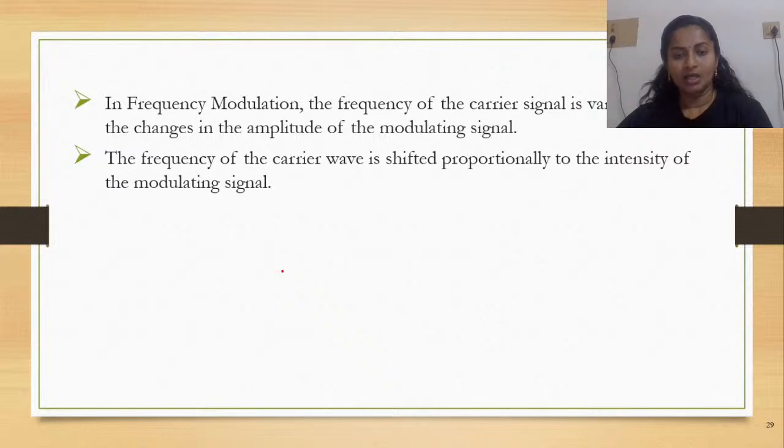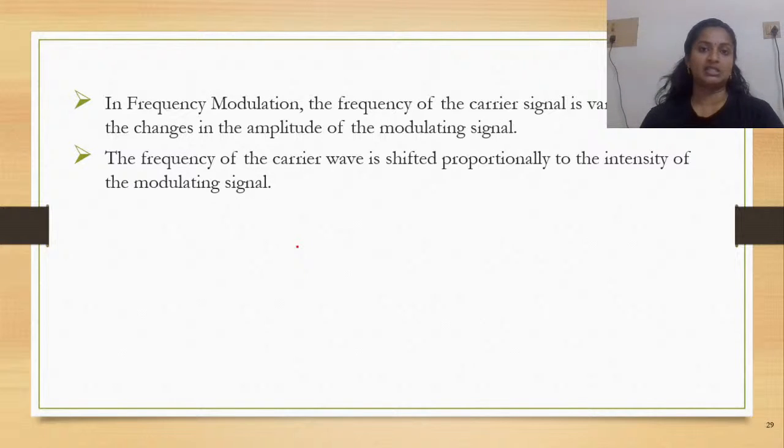Now, if you're trying to compare AM and FM, we know that AM can cover a larger area. Amplitude modulation can cover a larger area, but when you consider the frequency, it is actually a lower frequency. So when it is a lower frequency, it is susceptible to noise and interference. That means unwanted signals can creep into the AM. Is the idea clear? So for this reason, usually news stations use AM. Why? Because it can reach larger distances.